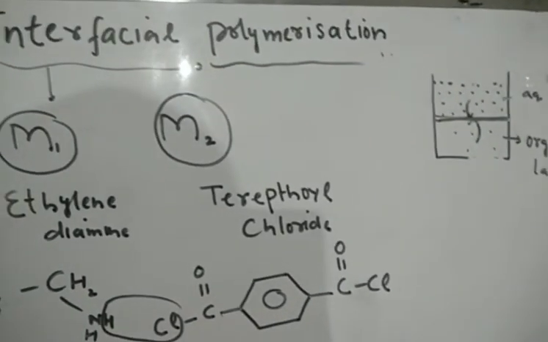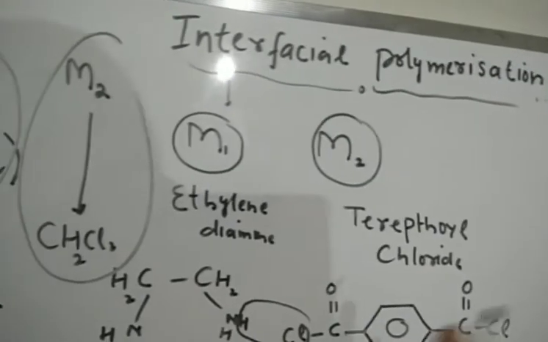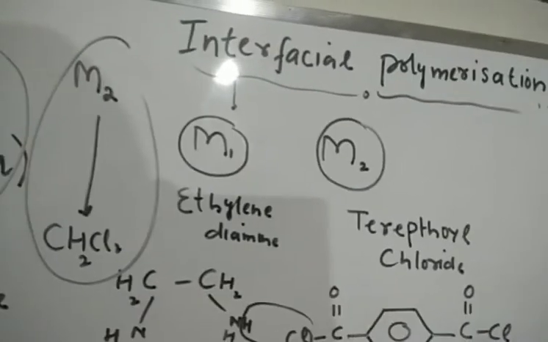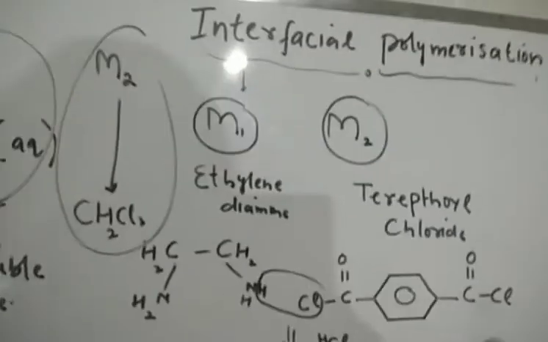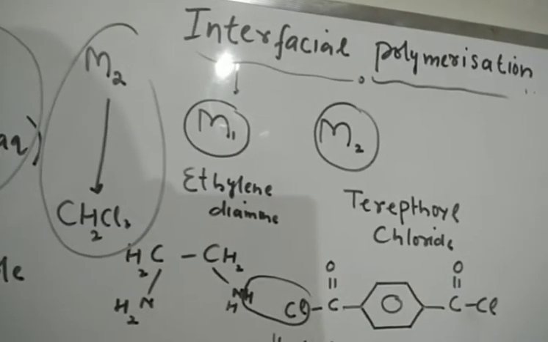So this is why it's called the interfacial polymerization. तो ये basic concept है यहाँ पे interfacial polymerization में. I have tried to sum up this whole story here.